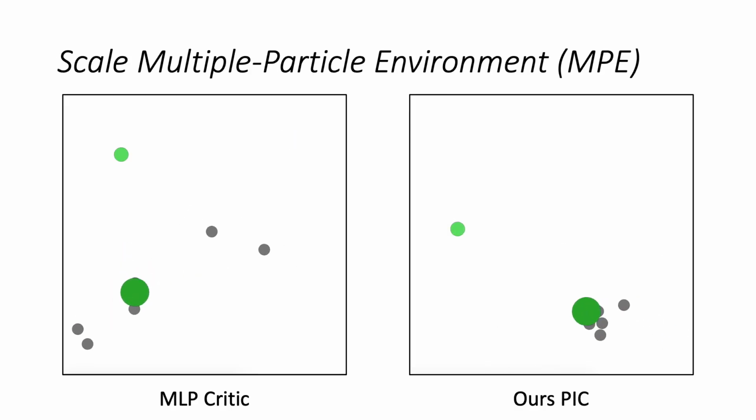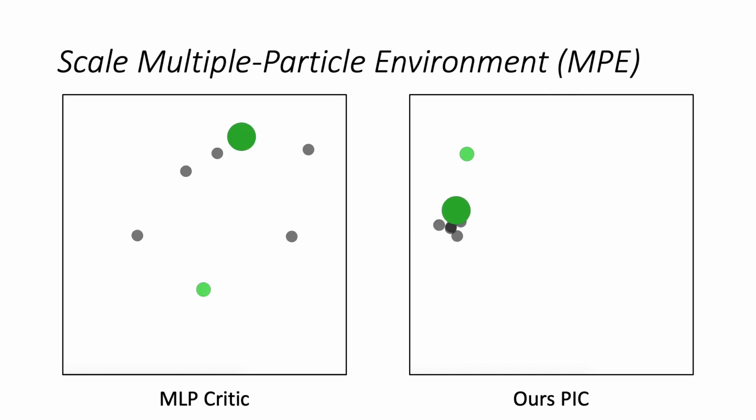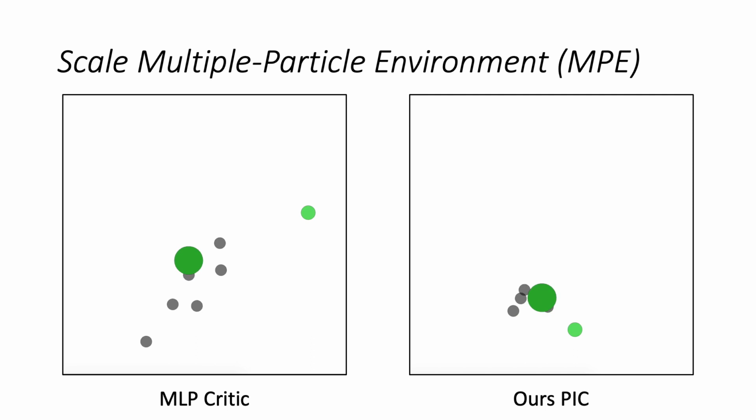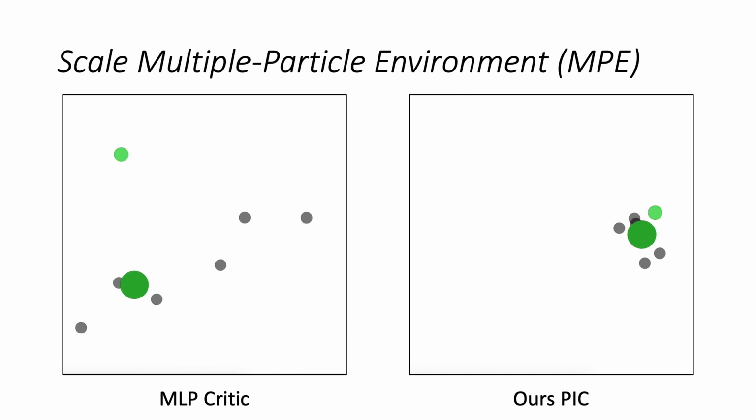We run experiments on the multiple particle environment. This slide shows one of the tasks with 6 agents. In this task, the agents work together to push the big ball, illustrated in darker green, to the landmark, depicted in light green. The left is a multi-layer perceptron critic result, and the right is a permutation-invariant critic result. We can clearly see that despite identical training, the permutation-invariant critic was able to better understand the task.